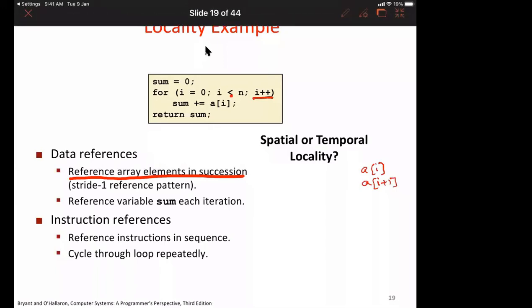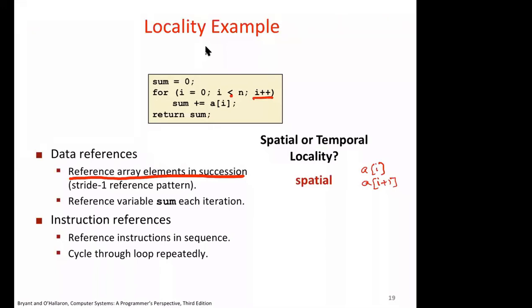So this should be spatial, and you are accessing this variable sum in each loop, right? So what is this locality? Temporal, because you are using the same memory location. Sum is a variable we stored somewhere in memory, and every cycle you are using it. So after some time, again you are using this, which is temporal.